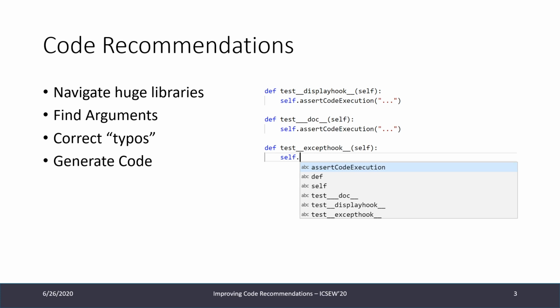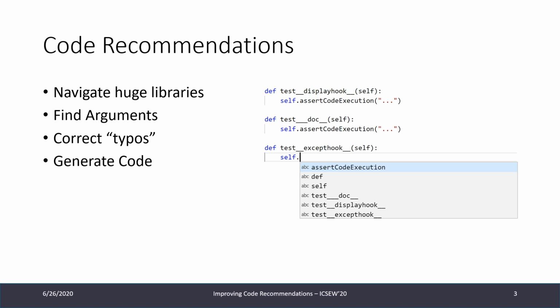So let's first talk about why we are actually interested in finding good code recommendations. Code recommendations have the main goal of accelerating software development. Most of you probably know it from an IDE, integrated development environment, such as Visual Studio Code. On the right-hand side, you can see such a code recommendation where we have the object self and use some function, which is called assert code execution. By the third time we do it, the IDE already knows that we want to execute this function and recommends it, which is quite obvious.